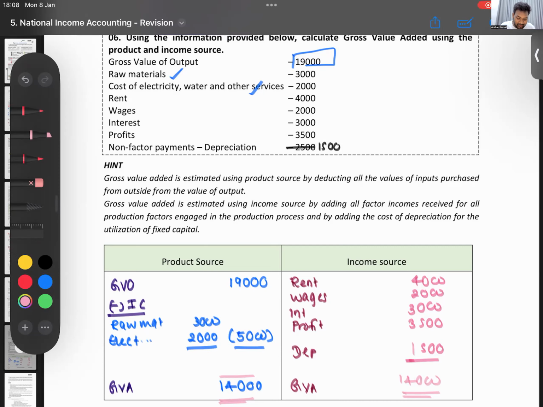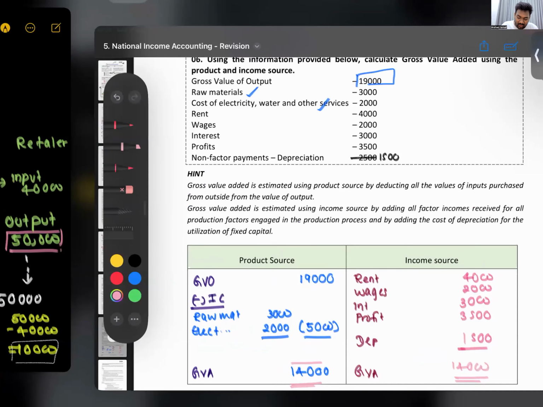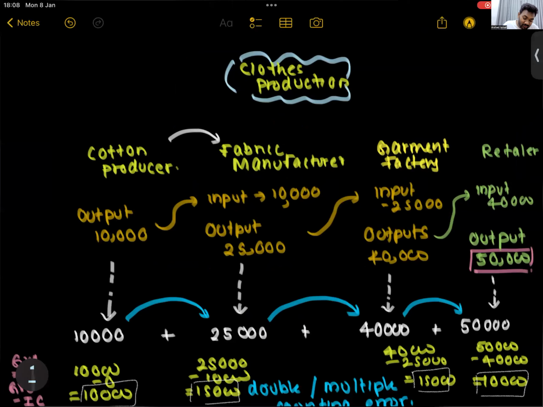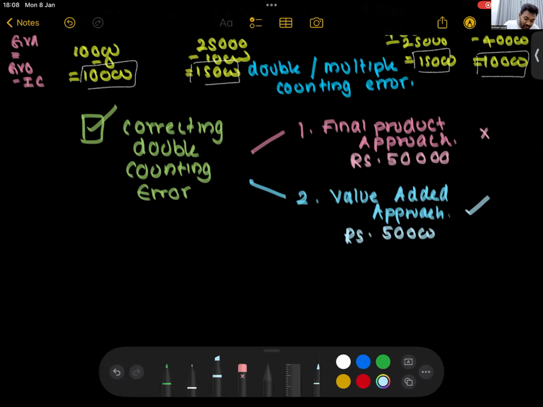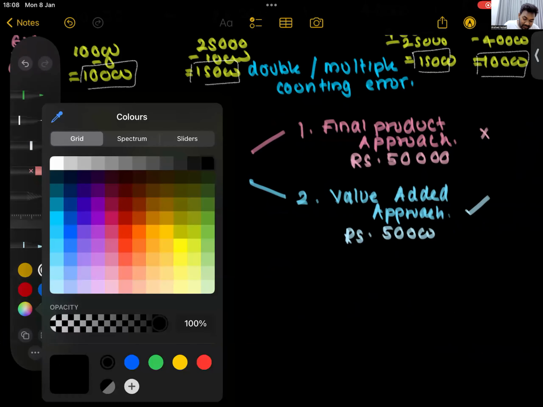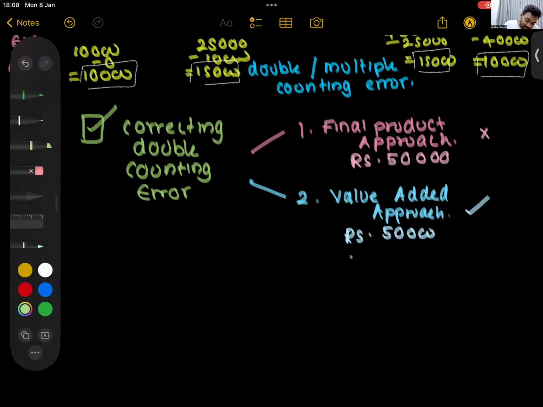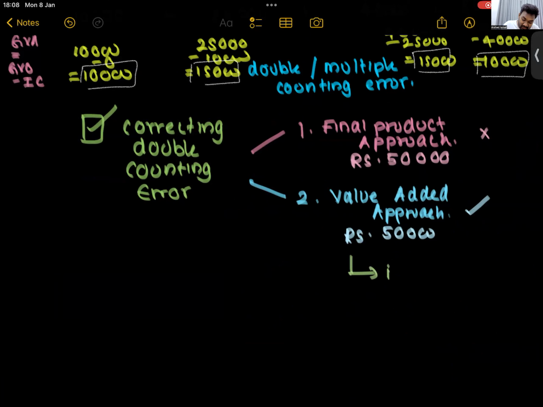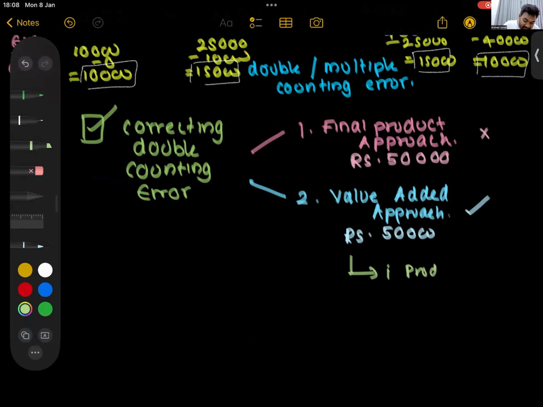So gross value added, if I go back to this one over here, the value added approach. There are two methods in this. One is the product source. That is what I showed you here. Product source, what is that? GVO minus IC.